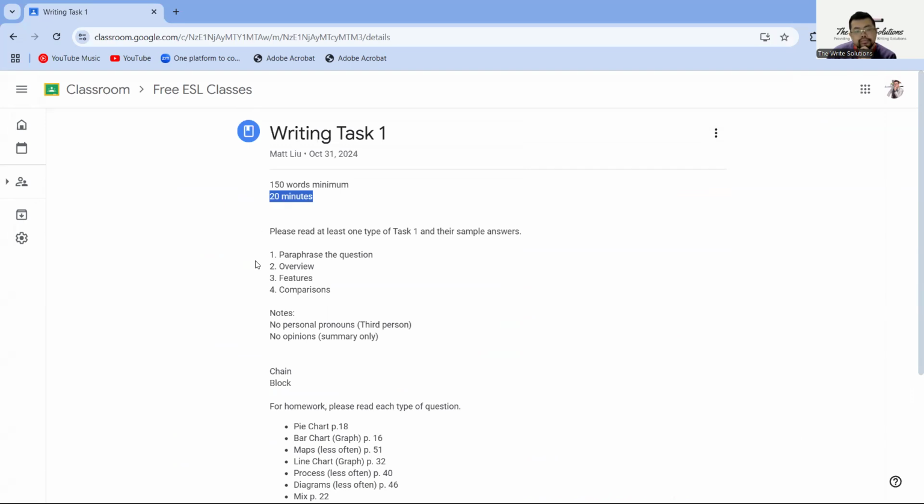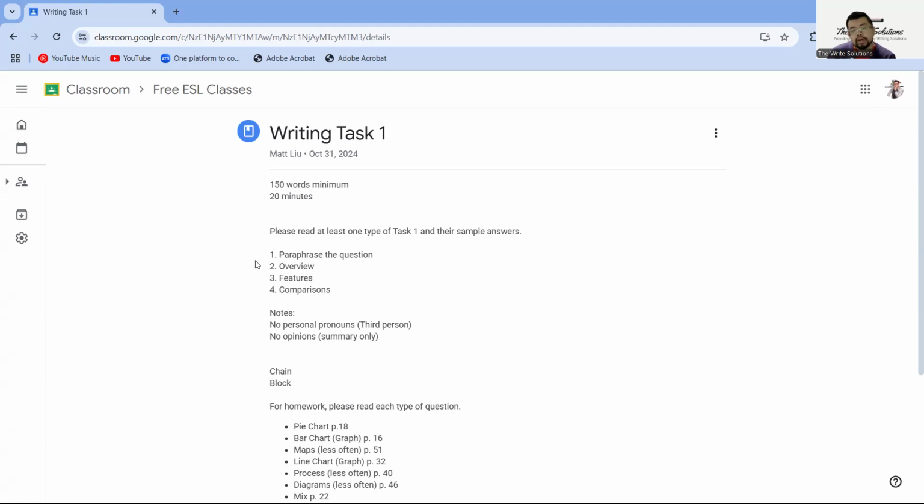Okay, so you have to do four things. And you have to do it in this order, okay? Most of the time you can do it in this order and the organization will be better. Sometimes people mix it up and that is okay, depending on the essay. But I would want you to follow this kind of structure, okay? You have to paraphrase the question. You have to do an overview. You have to do features and comparisons, okay?